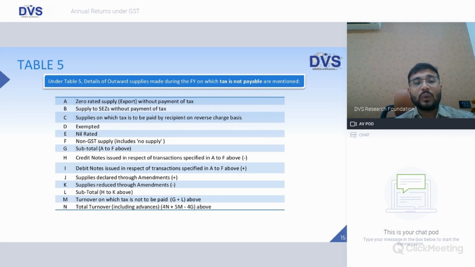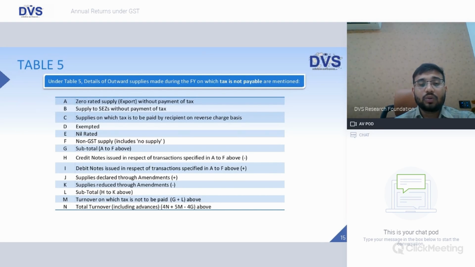So that contains A to N: zero rated supply without payment of tax, supply to SEZs without payment of tax, supplies on which tax is to be paid by the recipient on reverse charge basis, exempted supply, nil rated supply, nil rated meaning the rate of duty or rate of GST is 0%.